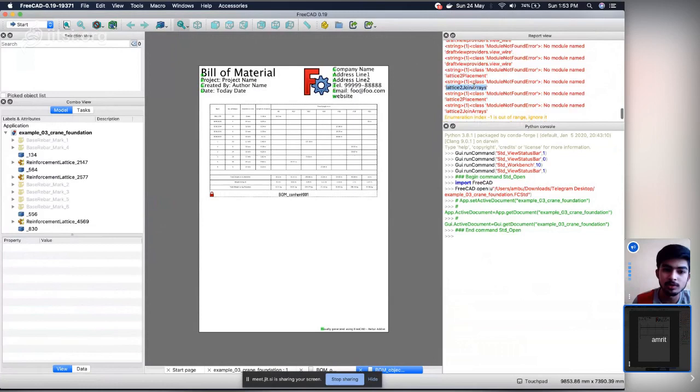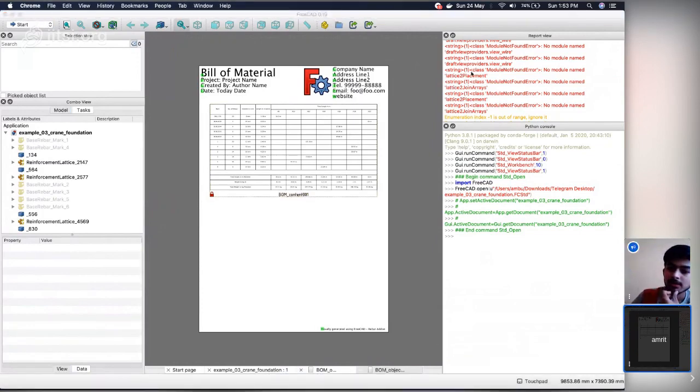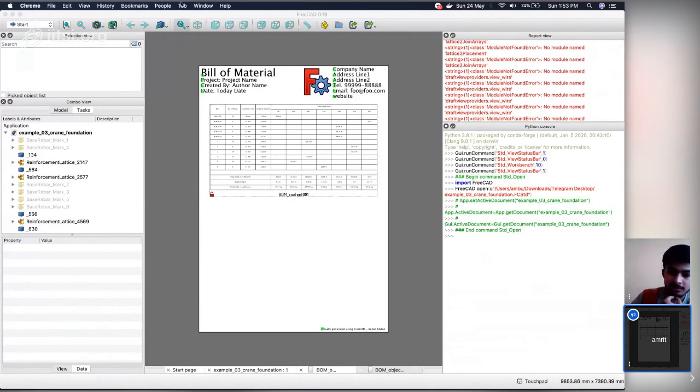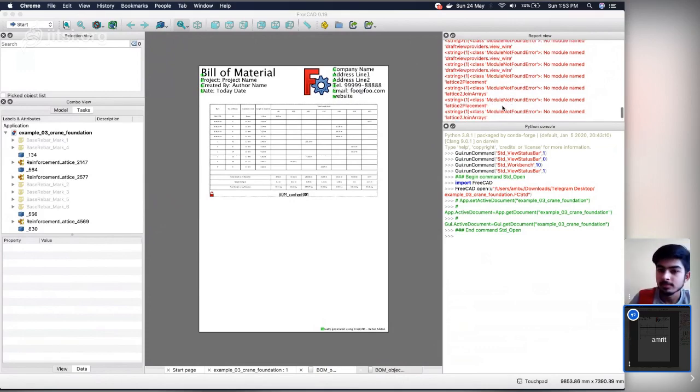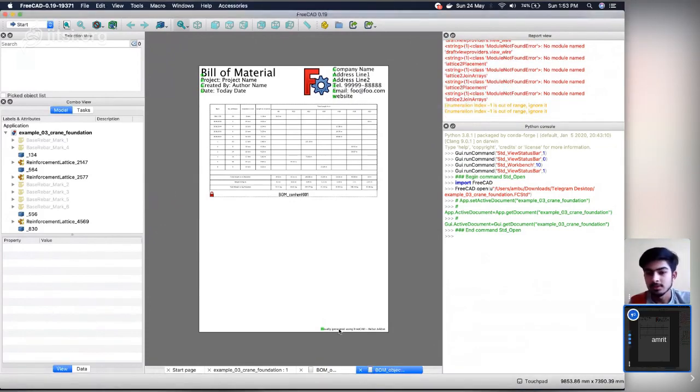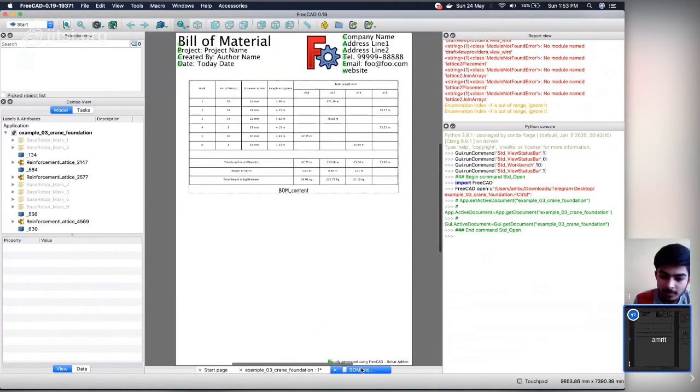Maybe Lattice2 is required by the Rebar add-on, from the Add-on Manager. By the way, for your work I don't need this lattice, right? Yes. Okay, then I just skip it.